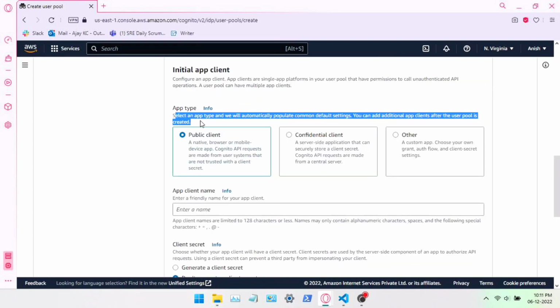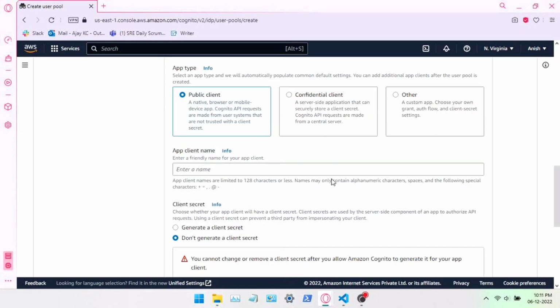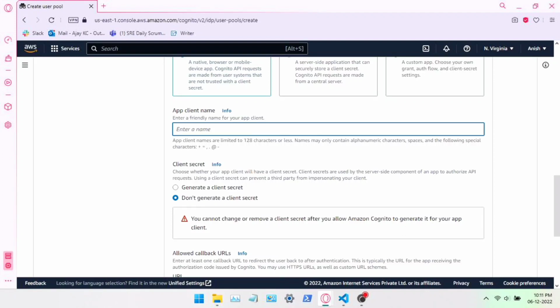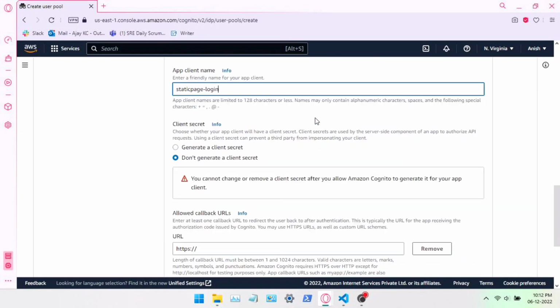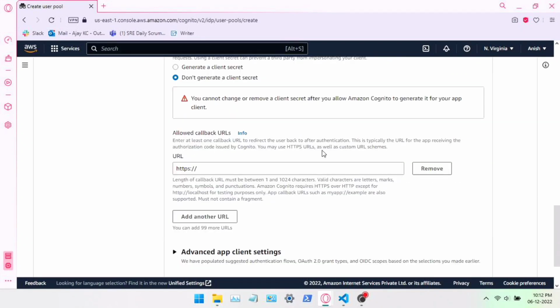App type. I'm going to name the app client name. We'll name it static page login. And allowed callback URLs.